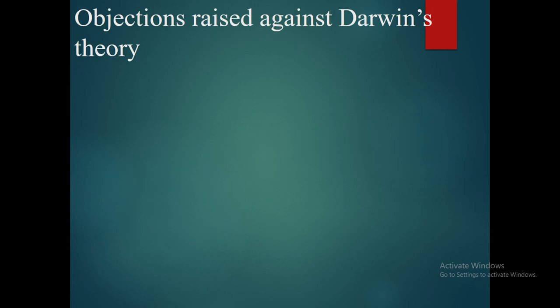But there were some objections raised against Darwin's theory. These are very important from the exam point of view.